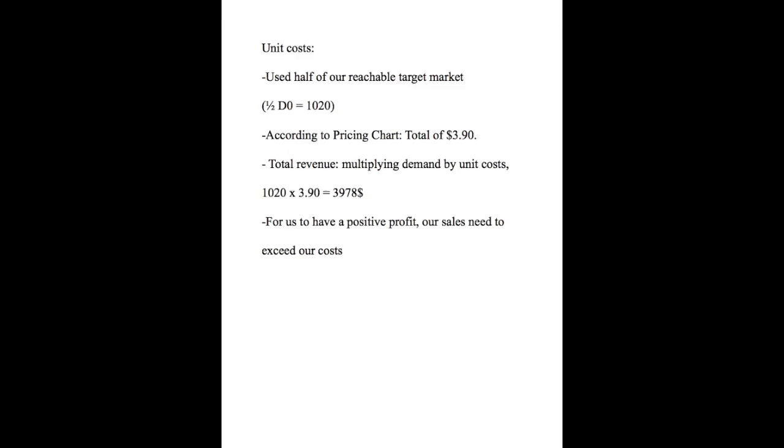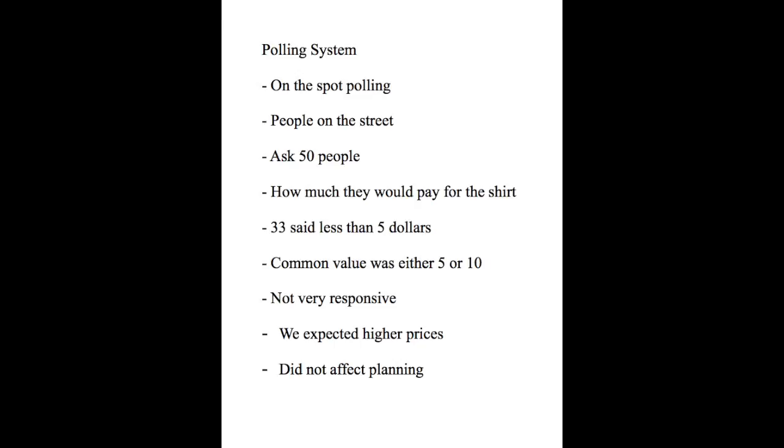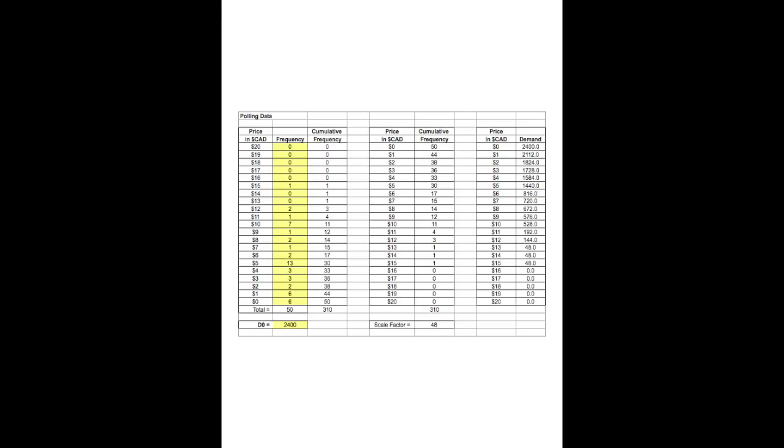The method that we used to reach our audience through polling was on-the-spot polling. In this way, we asked people randomly on the street. Overall, we asked 50 people about how much they would pay for the shirt. 33 of them said that they would pay less than $5. A very common value was either $5 or $10, and no one wished to pay beyond $12. Overall, people were not extremely responsive and just gave common values. Even though people were not willing to pay what we initially expected, this did not affect our planning because we still planned on selling the t-shirts for cheap.